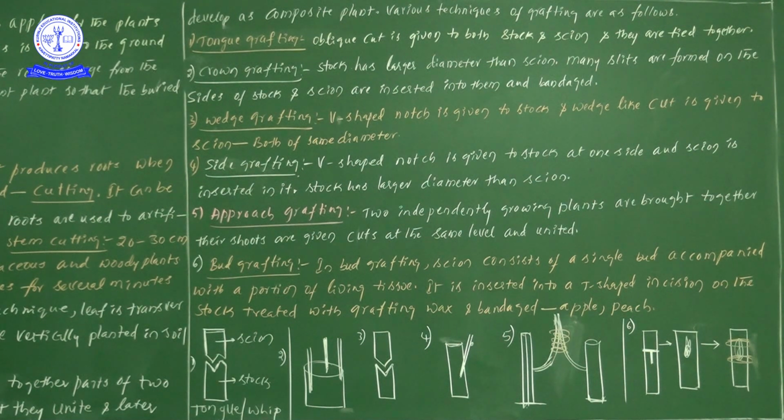This is the third video on vegetative propagation, but there is one more small concept, that is modern methods. By using modern methods, how can we propagate? The best method is micropropagation, by using tissue culture methods. How we can propagate by using tissue culture methods, I will give you that information in the next video. Right.